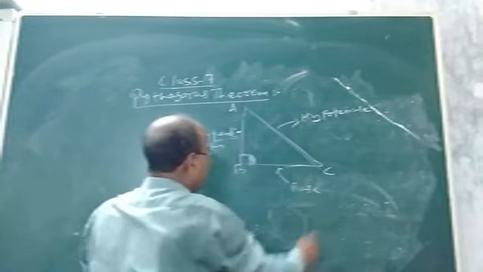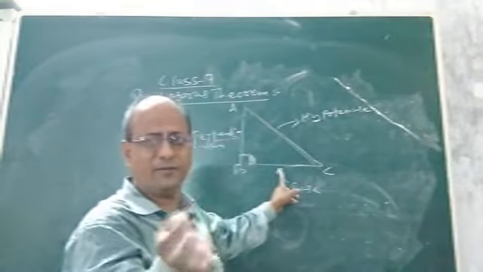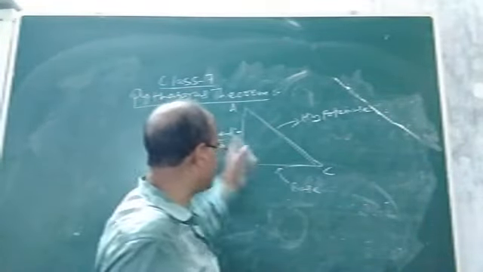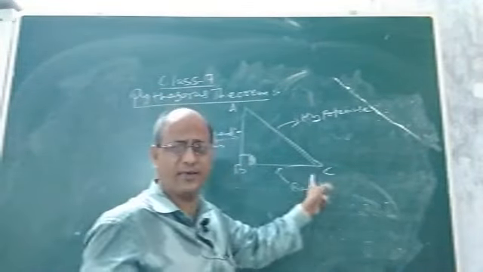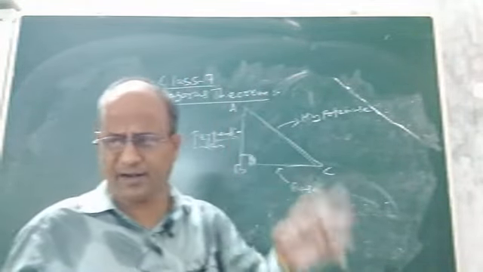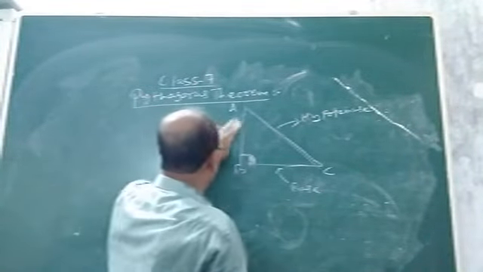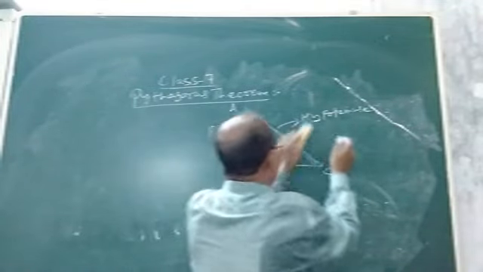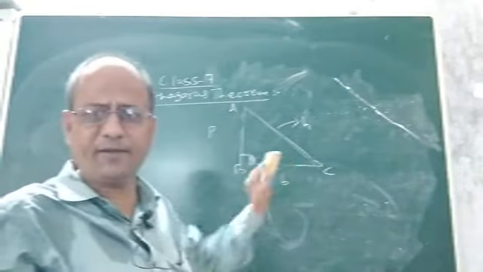You see, if this is the perpendicular, you know what are perpendicular lines? In class 6, if the angle between two lines is 90 degree, the two lines are perpendicular. Since angle B is 90 degree, no doubt AB and BC are perpendicular lines. So we say this side is the perpendicular and this side is the base. That means, in a right triangle, the three sides are called perpendicular, base and hypotenuse. They are usually denoted by P, this is suppose B and this is your H. Okay. So these are the three sides of a right angle triangle.